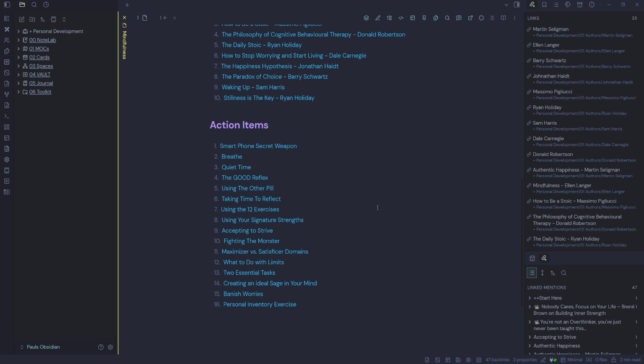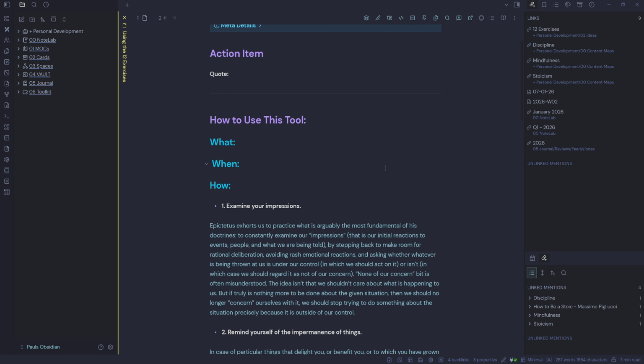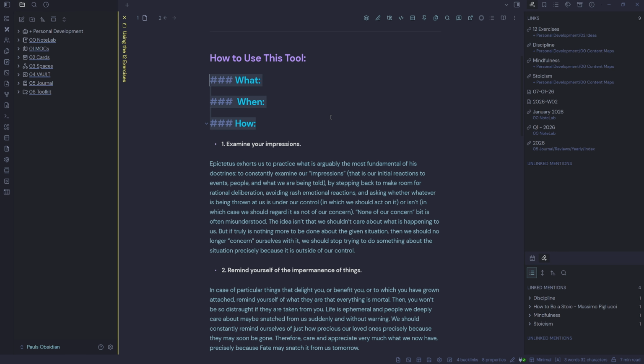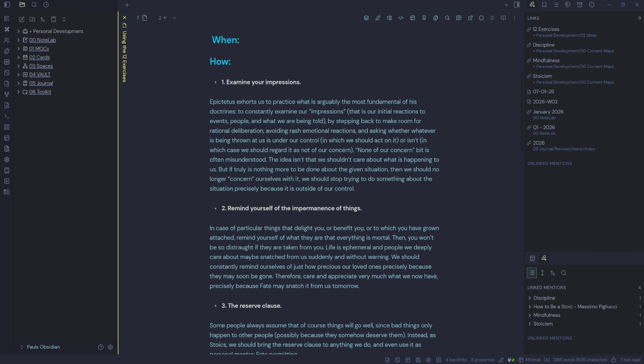So I'm not searching for anything specific. I'm just letting my past self talk to me. So sometimes it might remind me of an idea or an action item that I'd forgotten. And it's also just a reminder to say I used to have energy for things. So I can just dive into my notes and have a look here. We've got using the 12 exercises. It's a bit of unfinished what, when, and how there, but I do have some how information.